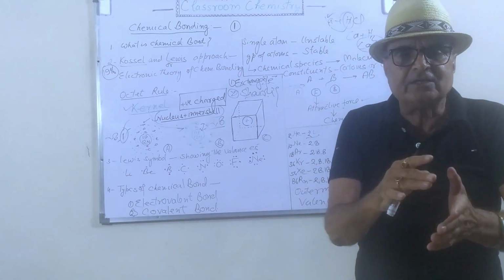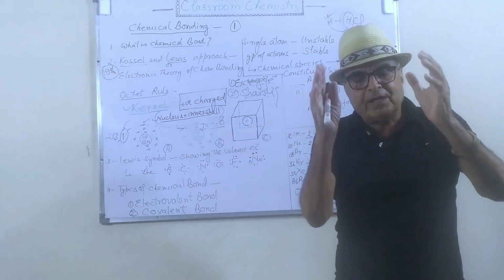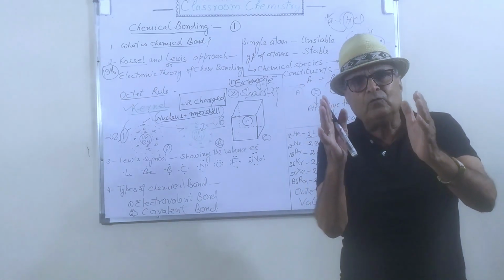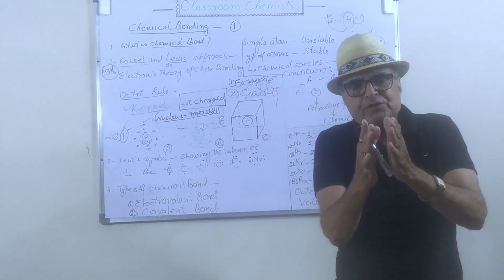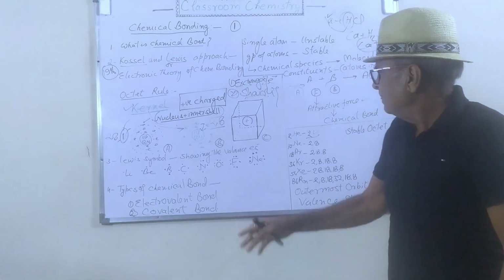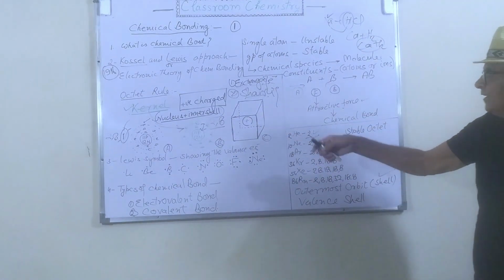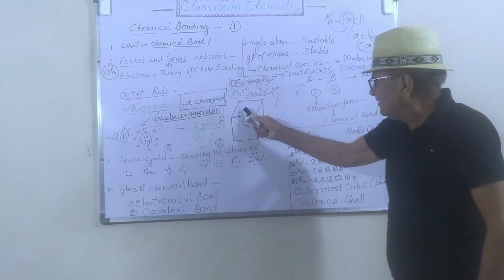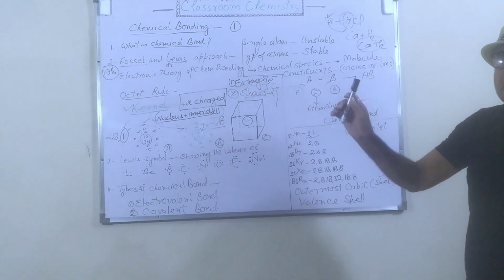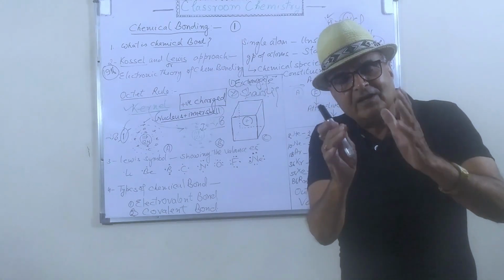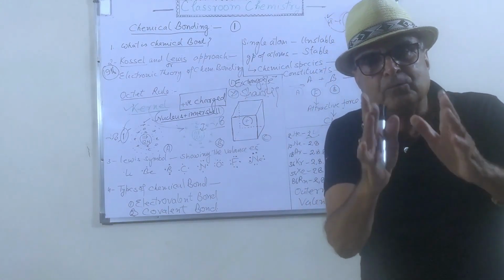Or by sharing, the electrons of both atoms are shared with each other to get the stable octet.